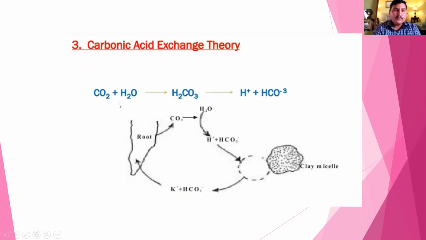Here, CO2 released from respiration by the root combines with water and forms carbonic acid. Carbonic acid dissociates to form a hydrogen ion and a carbonate ion. Here, the root cell releases CO2, which combines with water and forms carbonic acid. Here the H plus ion combines with a clay particle cation like potassium, and exchange of this hydrogen ion with the potassium ion takes place at the root cell.